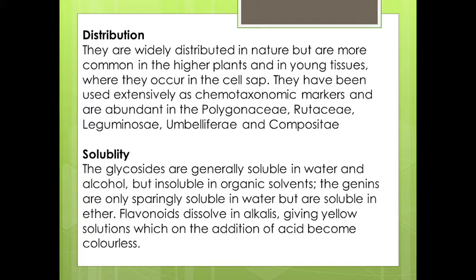As such, these flavonoids are available in glycosidic form, or they are in free state. The solubility of flavonoid: when they are in combination with glycosides, they are generally soluble in water and alcohol but insoluble in organic solvent. The genins are only sparingly soluble in water, but they are soluble in ether. If flavonoid dissolves in alkali, it will produce a yellow color solution, which on addition of acid becomes colorless. This is about the solubility of flavonoid.